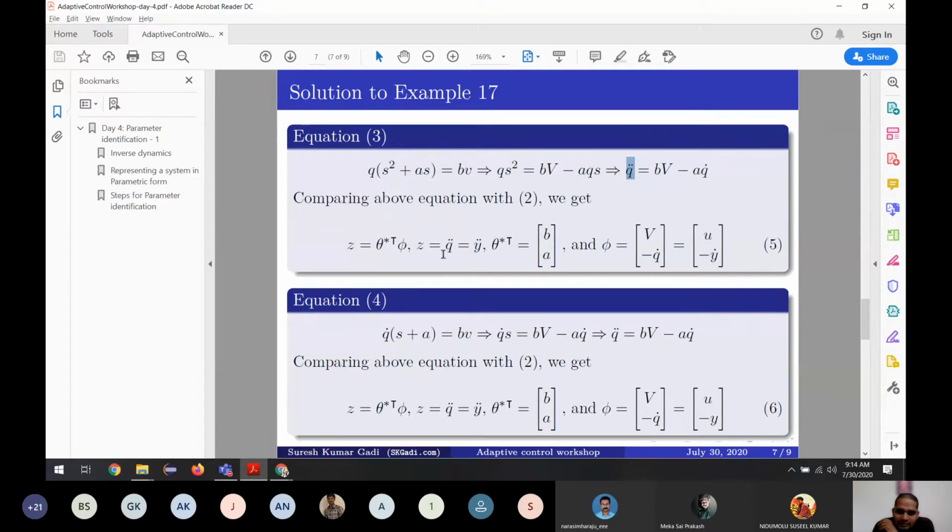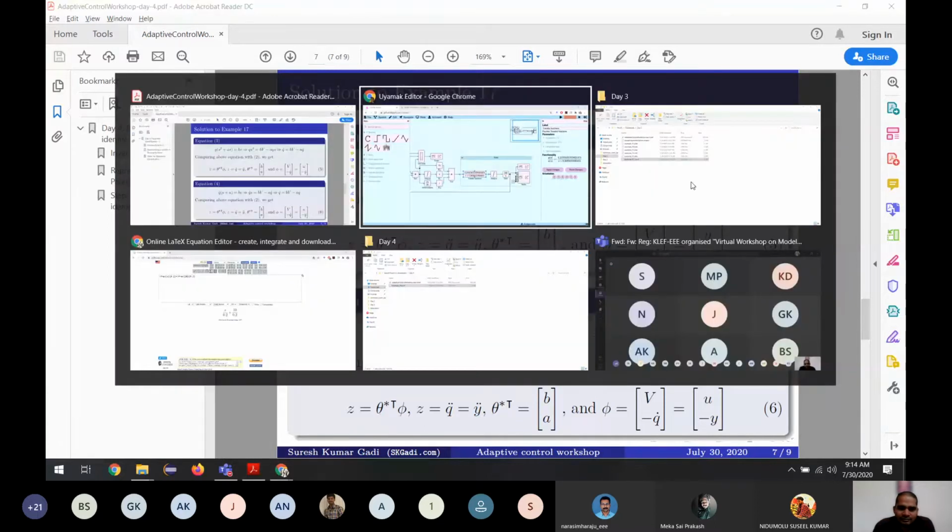The z is q double dot, or the acceleration, and these two terms, how I am writing is, if you know the matrix multiplication, so this we can write like, let me show here.